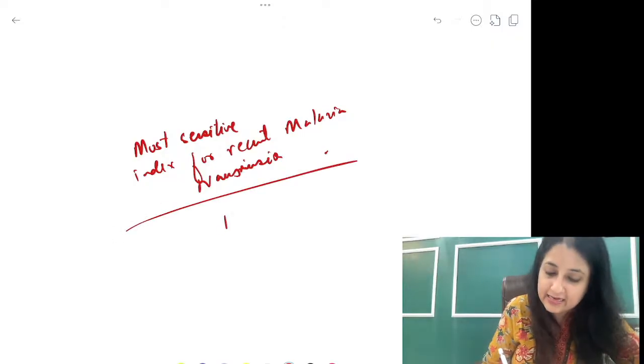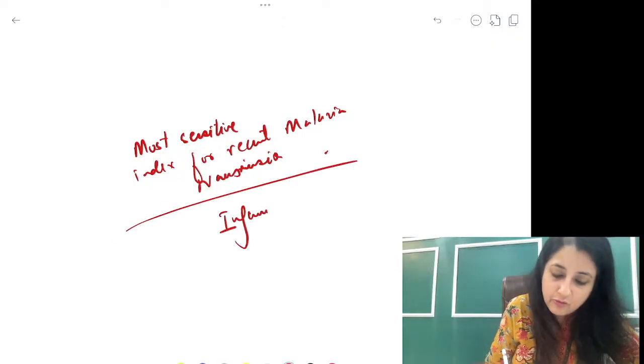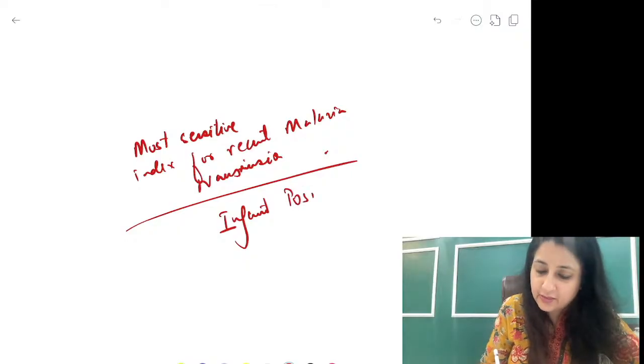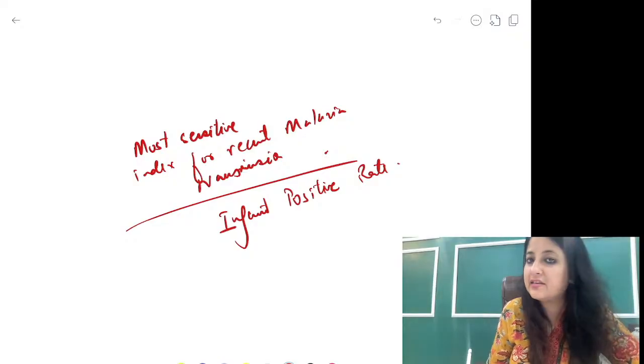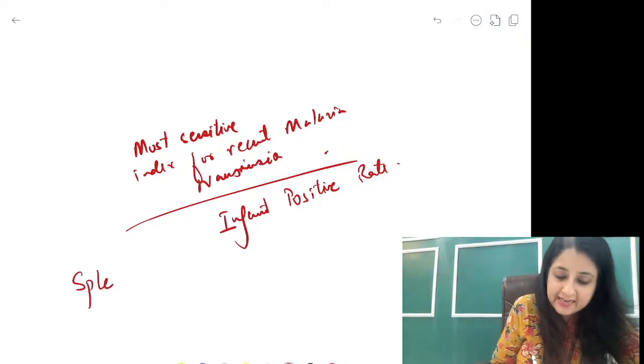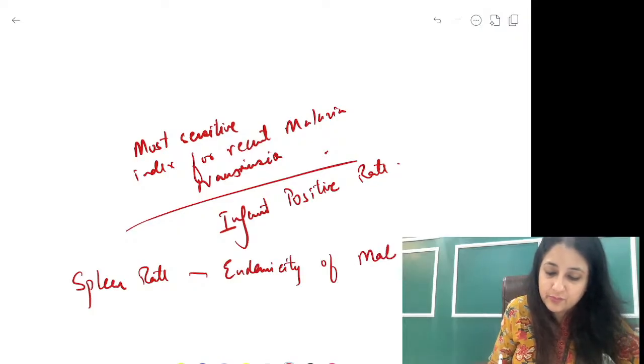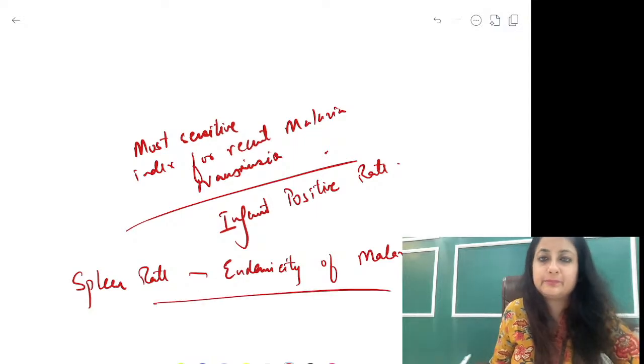Yes, that is infant parasite rate. How many infants are showing positivity for malarial parasite? Infant positive rate, the most sensitive index for recent malaria transmission. Spleen rate is endemicity of malaria. Spleen rate, children 2 to 10 years of age showing enlargement of spleen. So endemicity of malaria is your spleen rate.